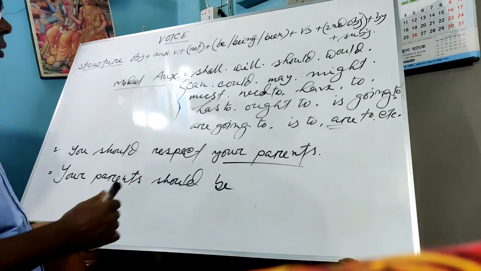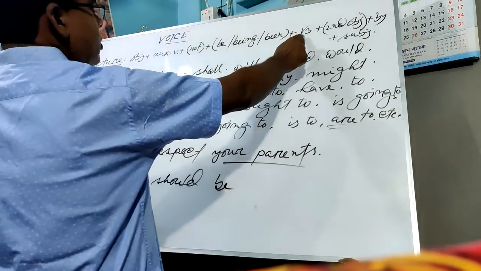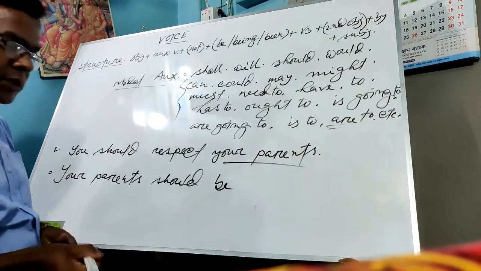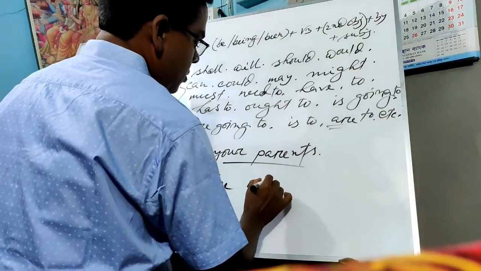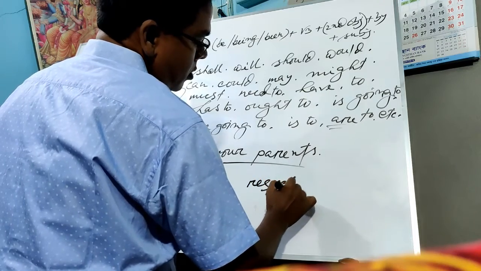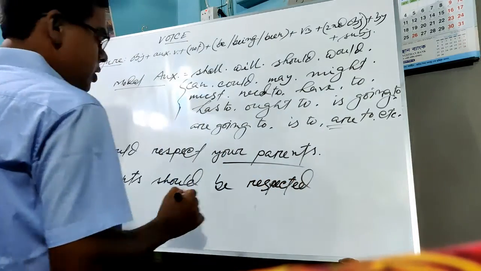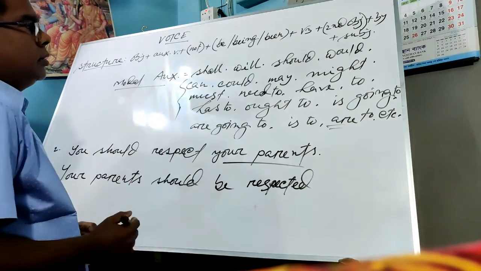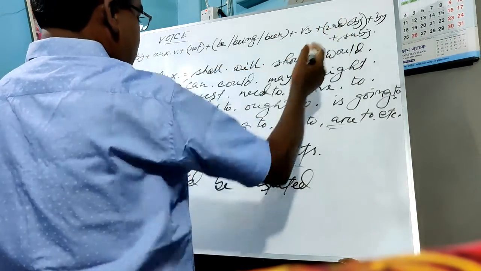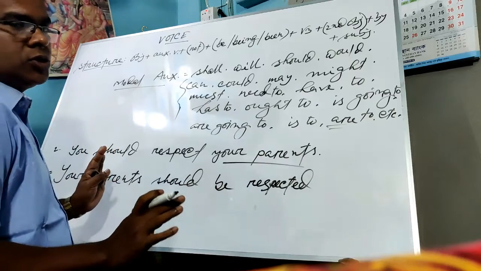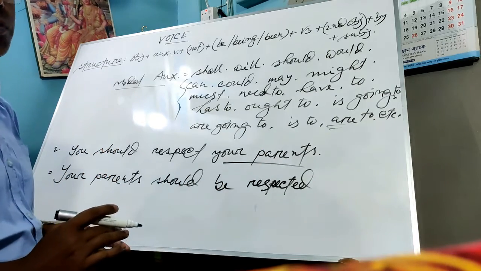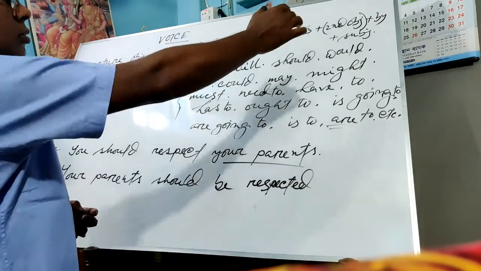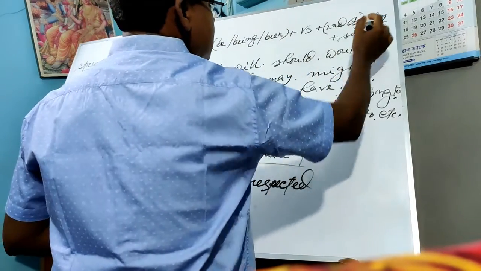Okay. Then boys, you will write down the B3. So what is the main verb? Respect. So respected. Your parents should be respected. Okay. Then boys, write down the object, second object. Look here, there is no second object. So you are not allowed to write any kind of second object. So omitting the step of second object, then we will go to next options, and that is using by.